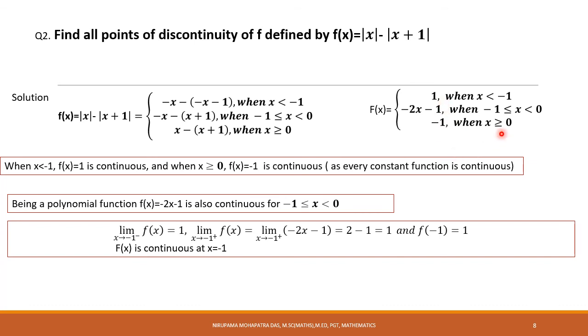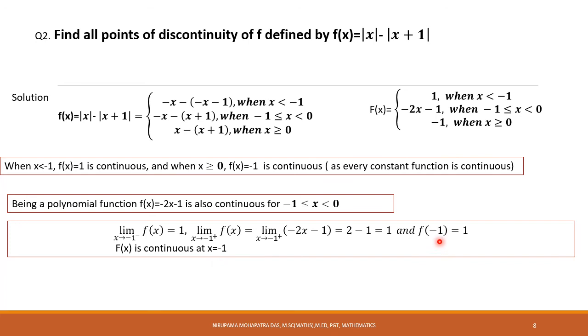Okay, and also whenever you take limit x approaches to minus 1 plus, you consider this one, right? So the right limit at minus 1 is, you are getting like this, 1. So here the left hand limit equals the right hand limit. It means f(x) is continuous at x equal to minus 1.